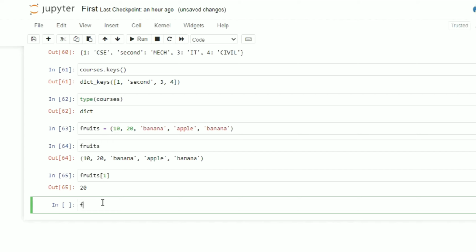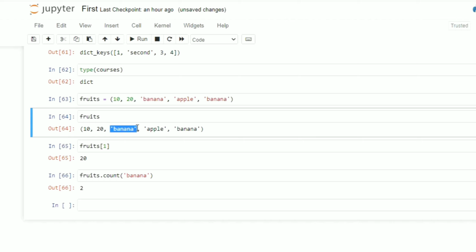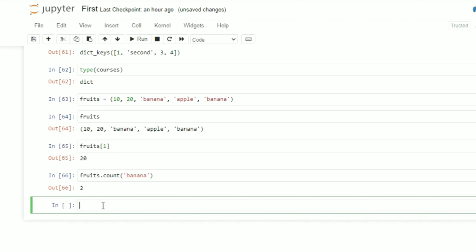Now suppose I want to check the count of a particular item which is present in this tuple. For example, fruits dot count banana. You can see 2 times it has been repeated, that's why it is giving me the answer as 2, because you can see here I have banana and here also I have banana, so this item has come 2 times, that's why the count is 2.